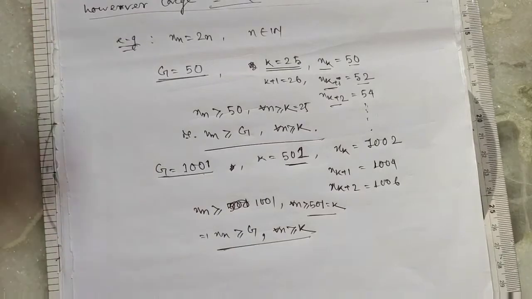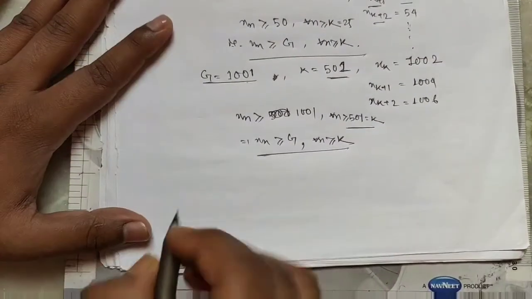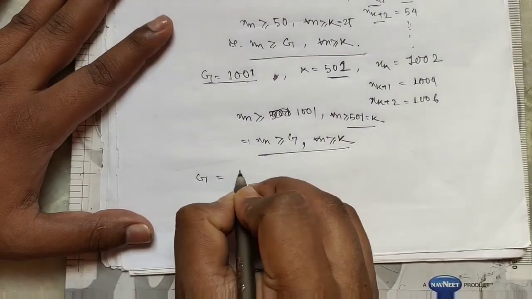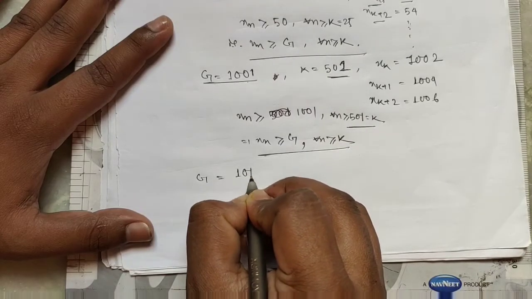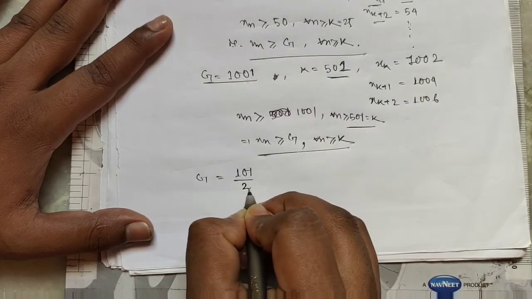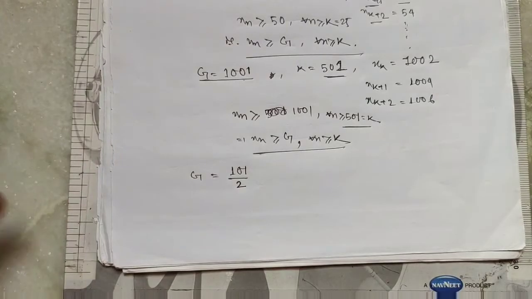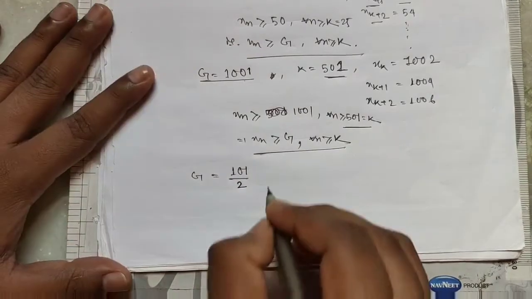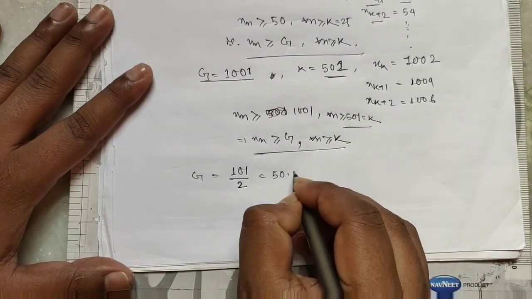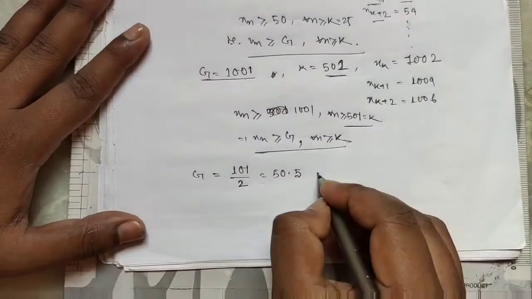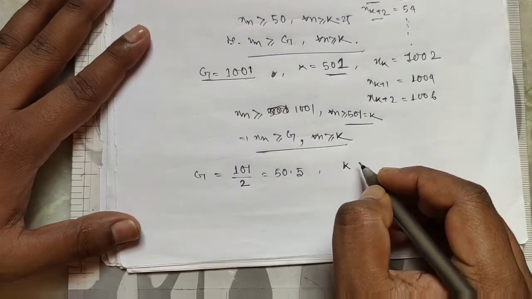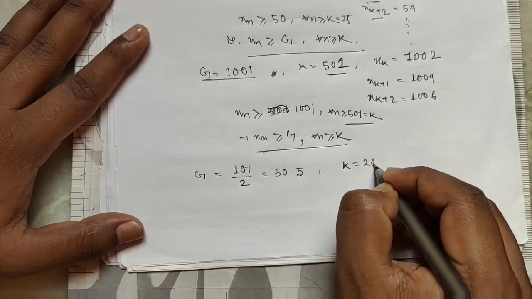So if we choose any g, we choose another g. If g equals 101 by 2, a fraction, that is 50.5, then we can choose k equal to 26.